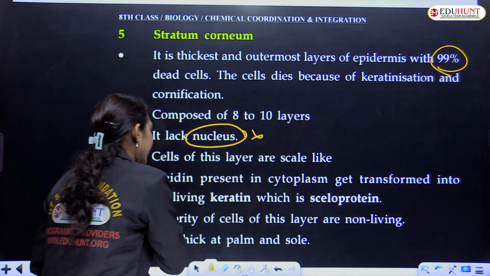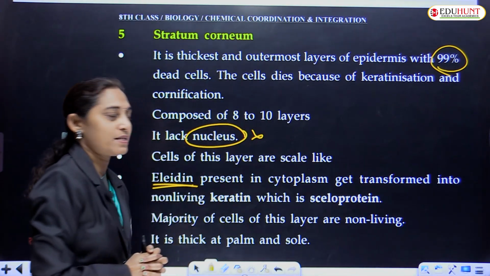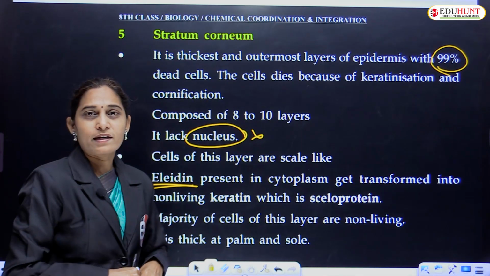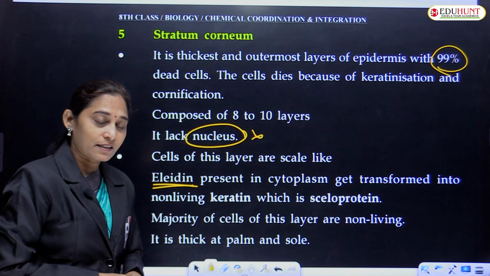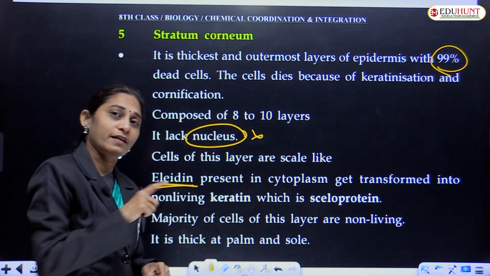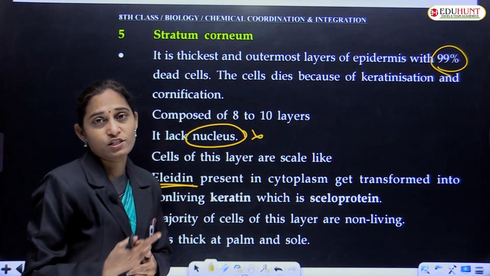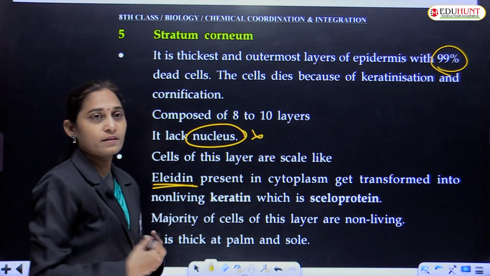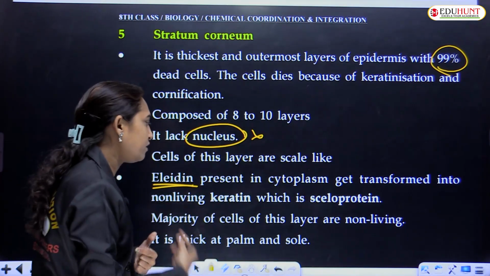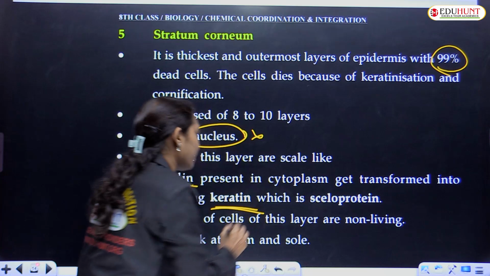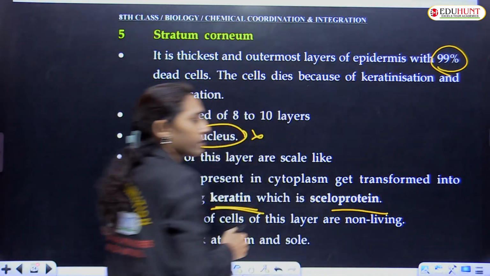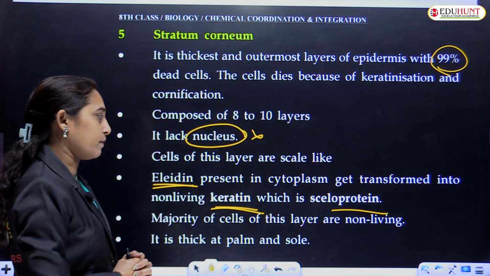And elidine, it is a protein present in the cytoplasm, gets transformed into non-living. ఇందాక ఏం జరిగింది, keratohyaline granules, they dissolve and transform into elidine protein. Now this elidine protein present in the cytoplasm gets transformed into keratin, a non-living substance, a protein, scleroprotein.